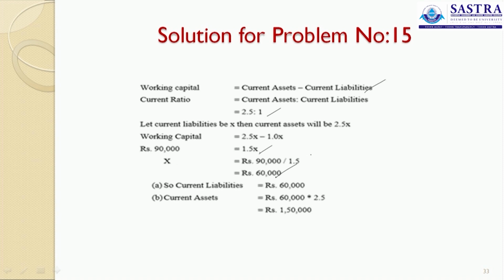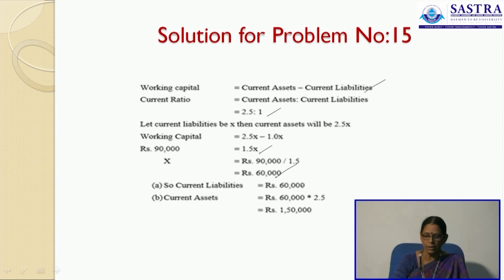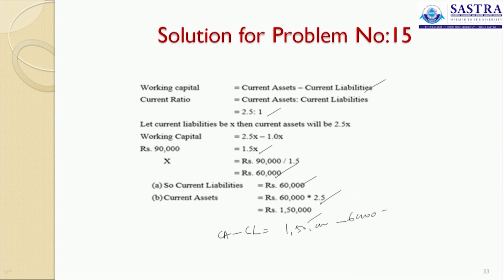So, 60,000 is said to be the working capital. Now, current liability is 60,000. One part is 60,000, into 2.5 parts, it is said to be 1,50,000. You can also verify like this. Current assets minus your current liability, that is 1,50,000 minus 60,000, you will get 90,000. You can also cross verify this.